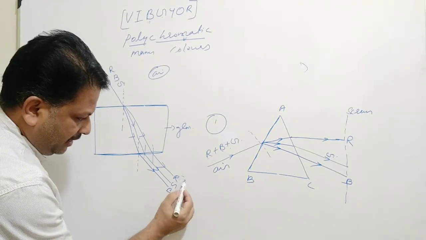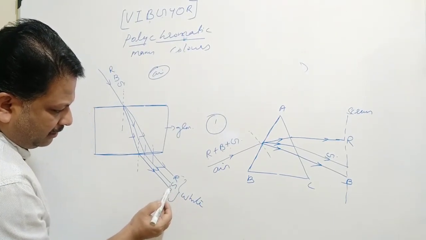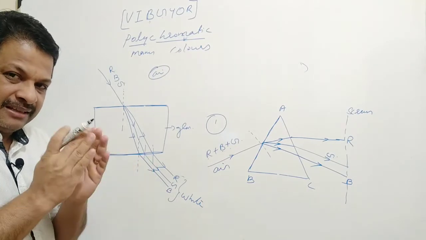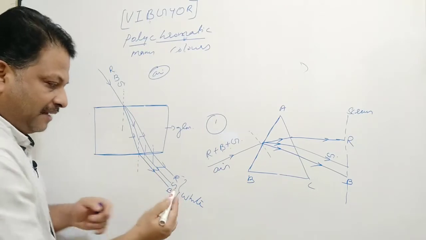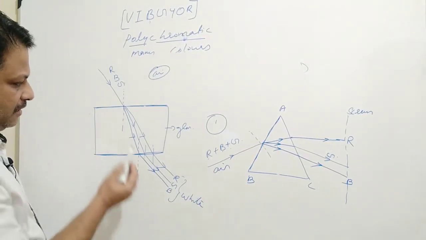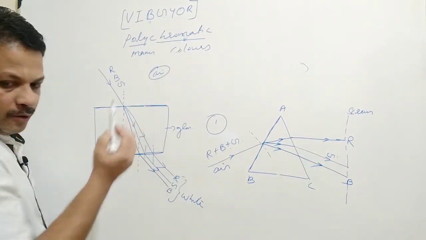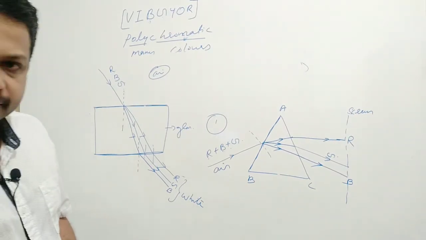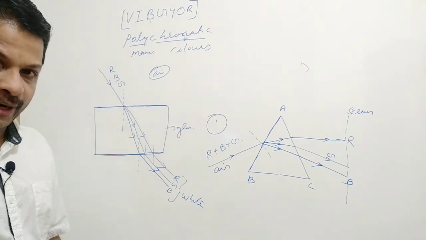Clear? Although it is getting refracted, there is no further separation taking place, and as a result we get white light here. So the diagram is complete. The maximum deviation is for blue, followed by green, and the least deviation is red. Is it clear? Okay, fine. So based upon the concept we have learned, we can complete the ray diagrams.